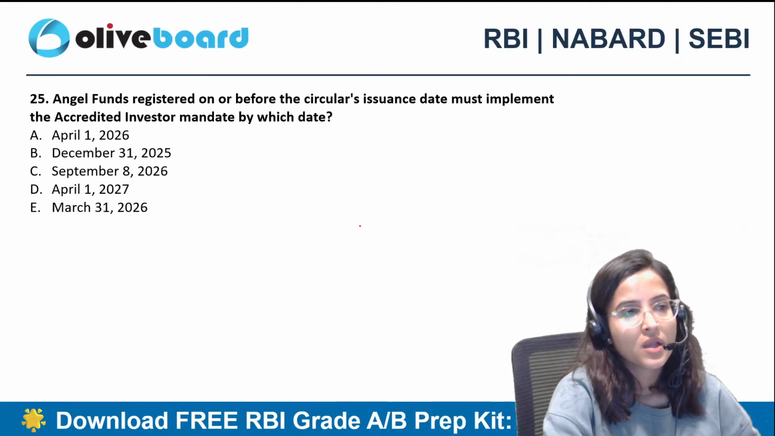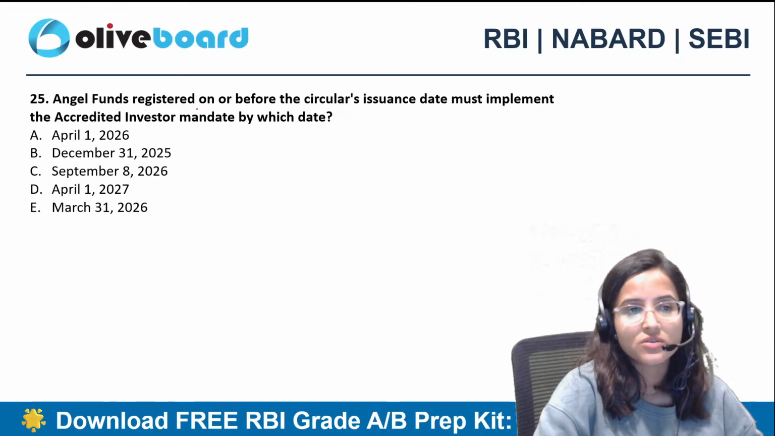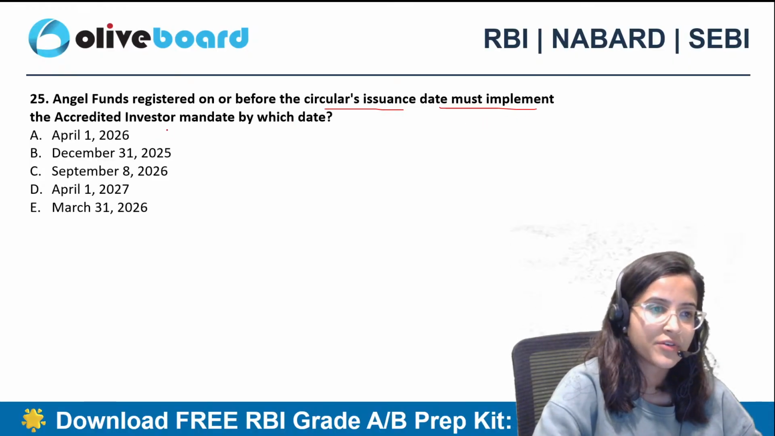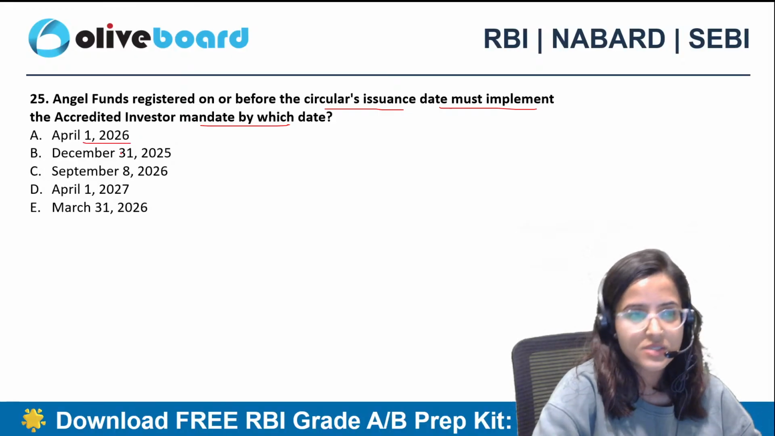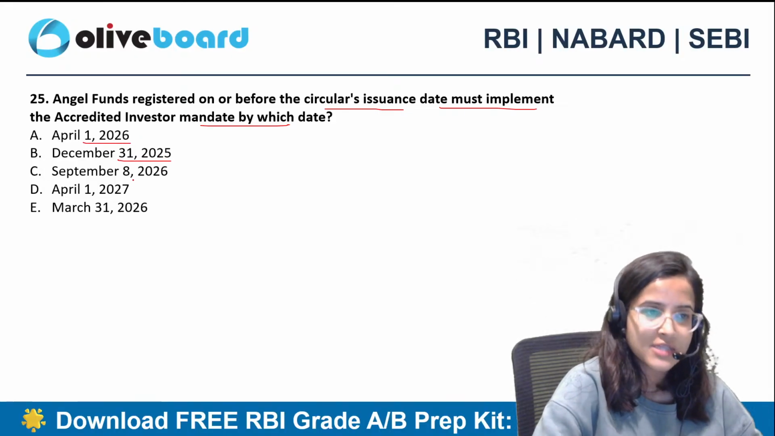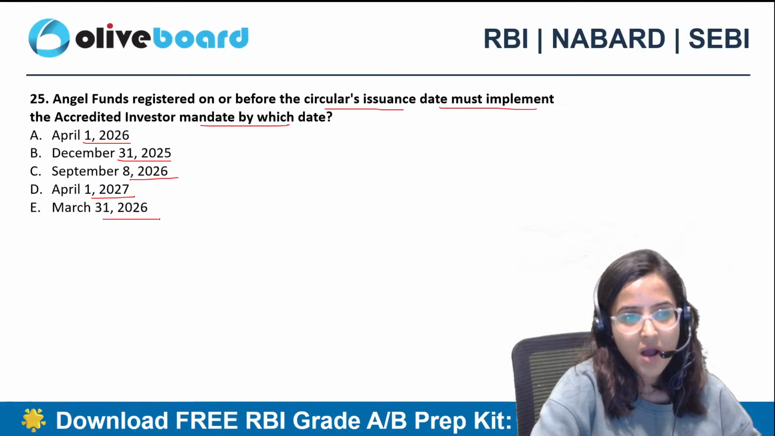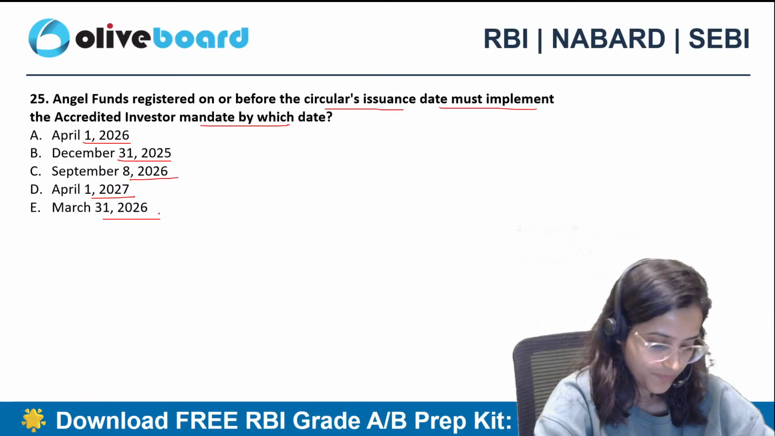Angel funds, 25th question. Angel funds registered on or before the circular's issuance date must implement the accredited investor mandate by which date? 1st April 2026, December 31, 2025, September 8, 2026, April 1, 2027, or March 31, 2026? What is the correct answer?